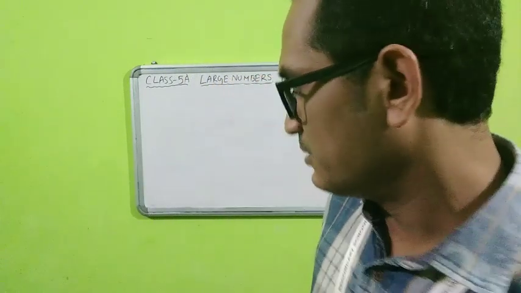Now the next sentence says that the places of a 5-digit number are ones, tens, hundreds, thousands and ten thousands. Students, we already know this from last year.